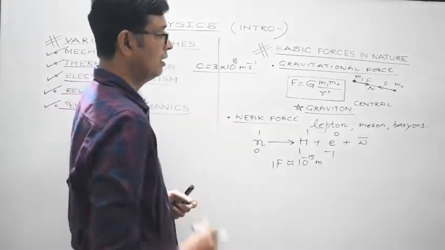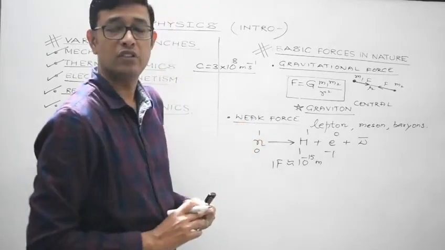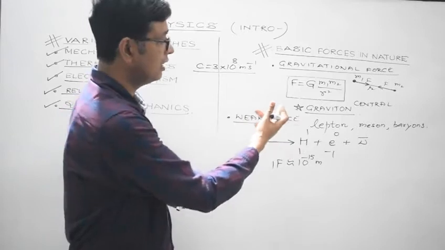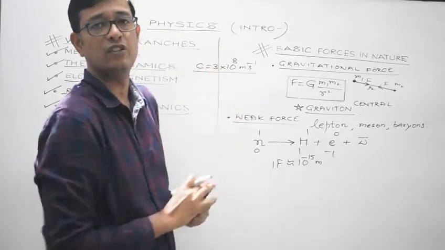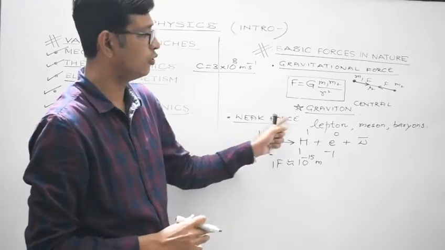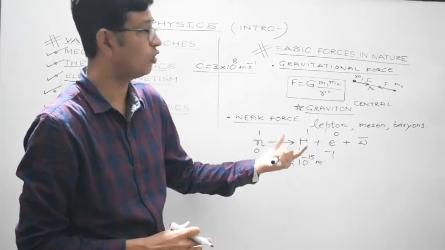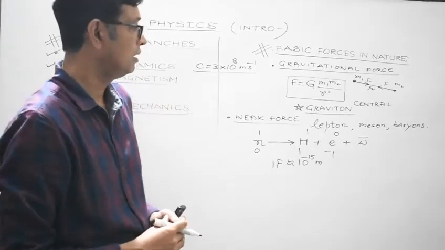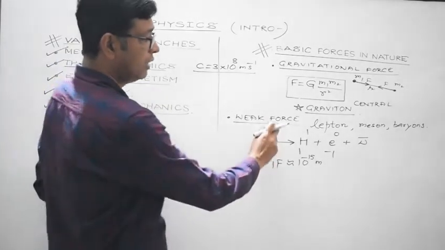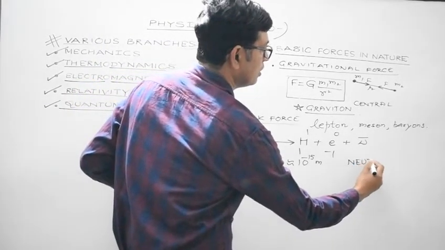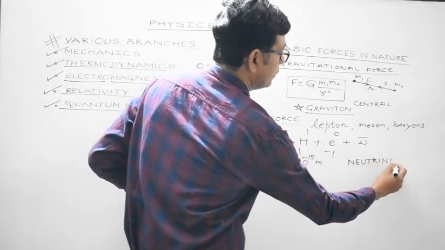And when talking about strength, they are much stronger than gravitational force. Actually, weak force is about 10 to the power 25 times stronger than gravitational force, right? And the field particle over here is the neutrino.